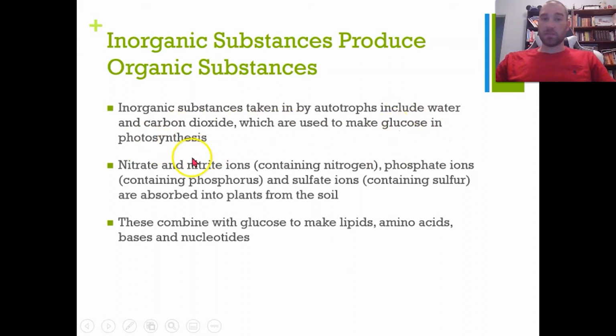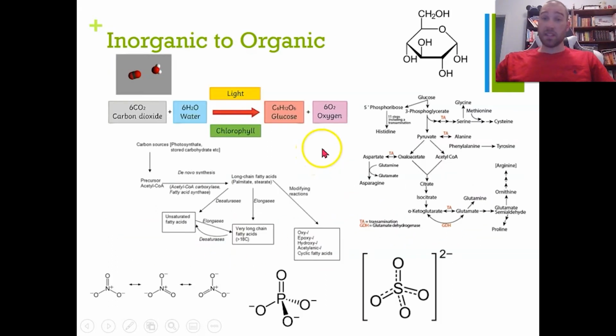So just clarifying again, inorganic substances like water and carbon dioxide are used to make organic substances like glucose in photosynthesis. Nitrate and nitrite ions, which contain nitrogen, phosphate ions, which contain phosphorus, and sulfate ions, which contain sulfur, are absorbed into plants from the soil water. These can then be combined with glucose to make things like lipids, which are your fats and oils, amino acids, bases, and nucleotides as well. So here's some of those pathways.